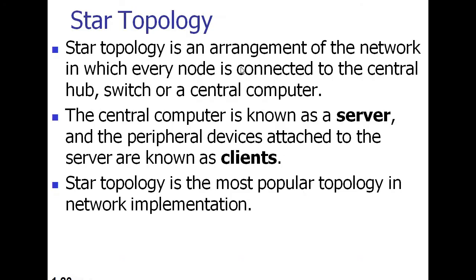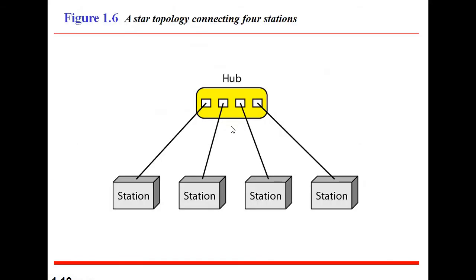The central computer is known as the server, and the peripheral devices attached to the server are known as clients.